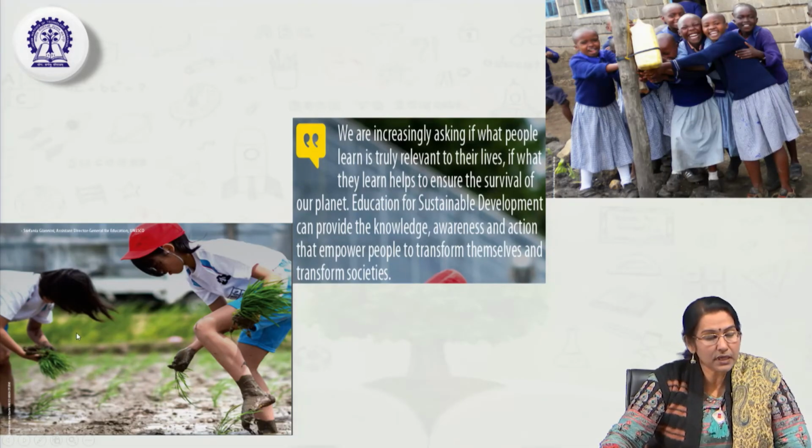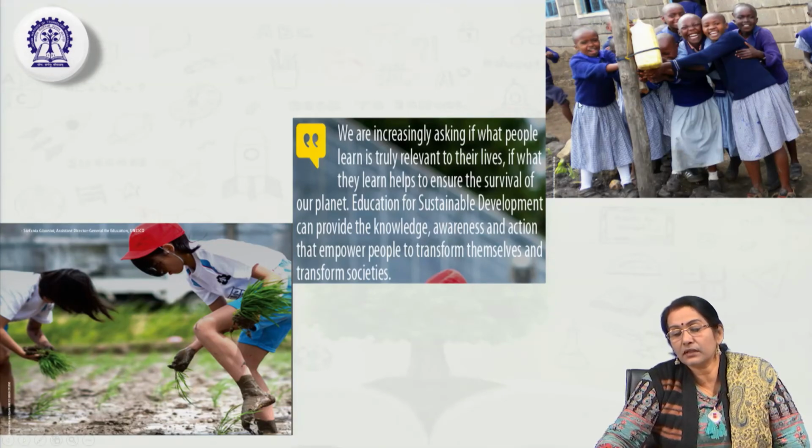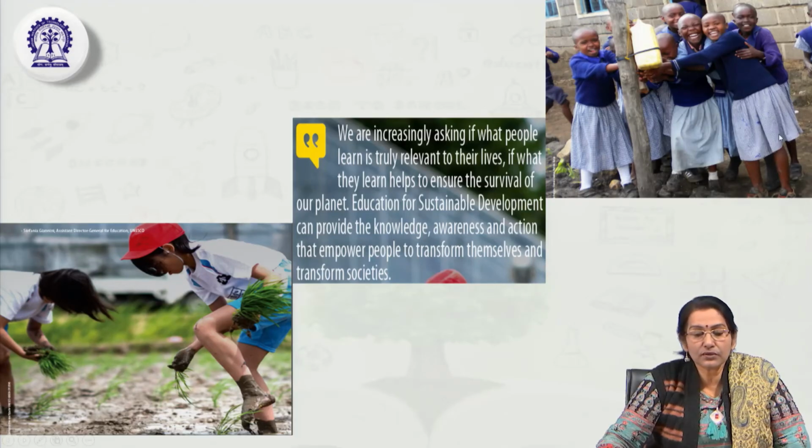These are some of the examples, like how children can be introduced to the natural process of agriculture, planting trees, all kinds of agricultural sciences and the relevance of ecology and environmental science. Similarly, togetherness, relationship building, teamwork; students can also be introduced to that. Here we are increasingly asking if what people learn is truly relevant to their lives, or if what they learn helps to ensure the survival of our planet.